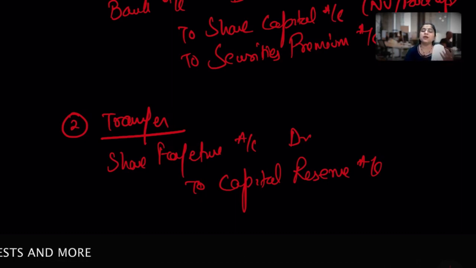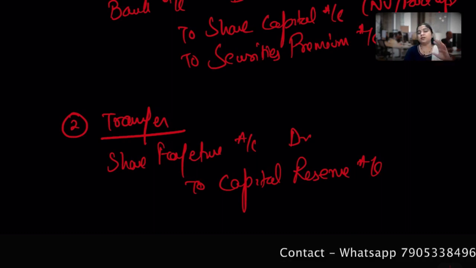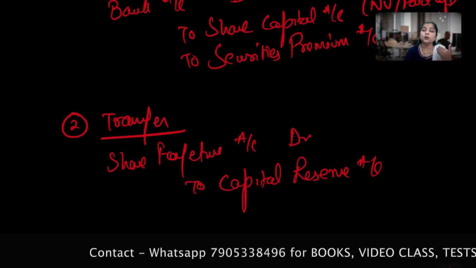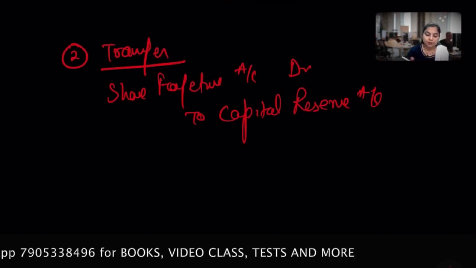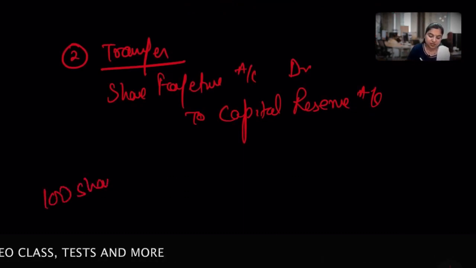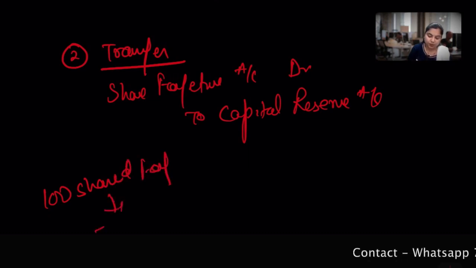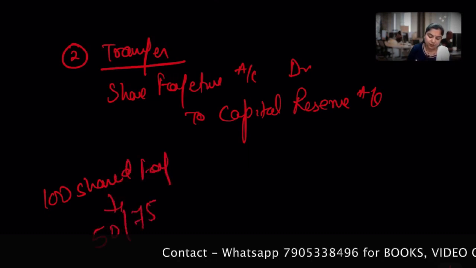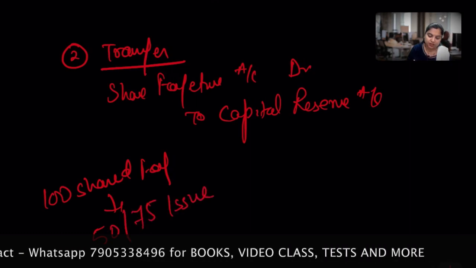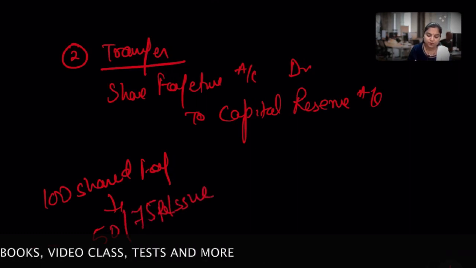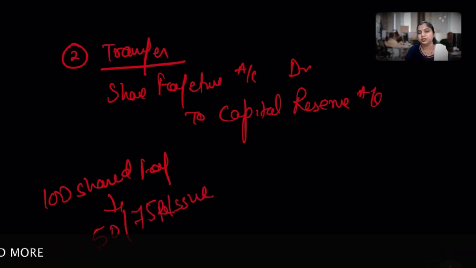There may be situations when only part of the forfeited shares are reissued, not all. Suppose in our last session example, we have 100 shares forfeited, but I decided to reissue 50 shares, or 75 shares. Not all forfeited shares are reissued, but partial.